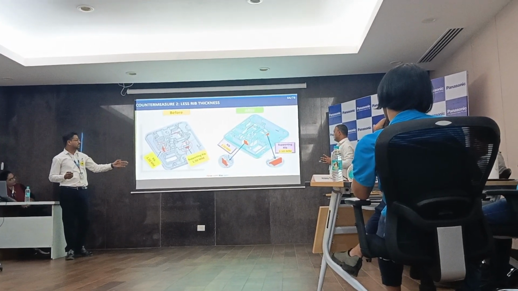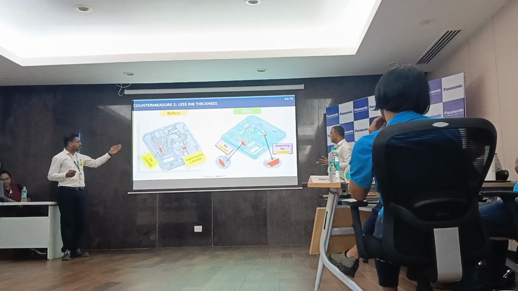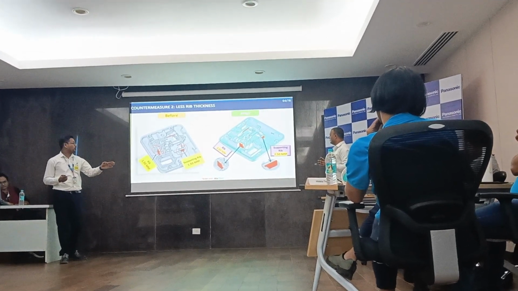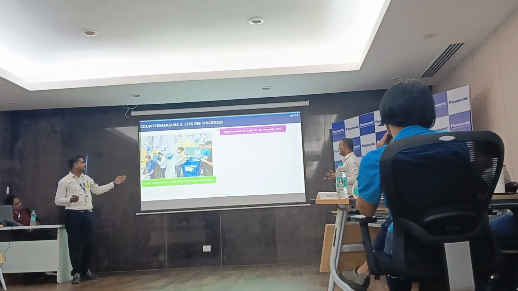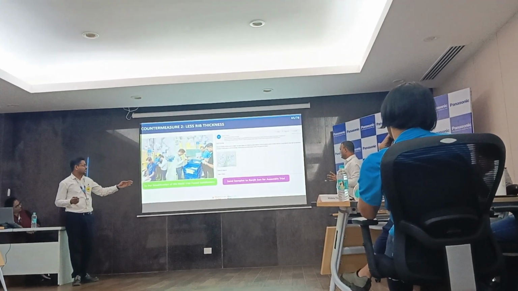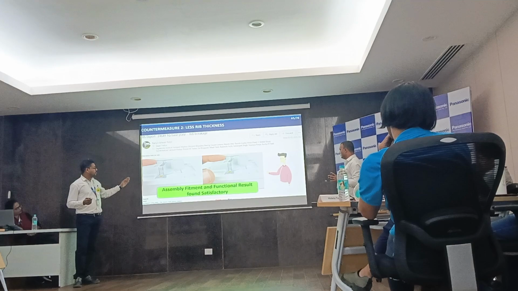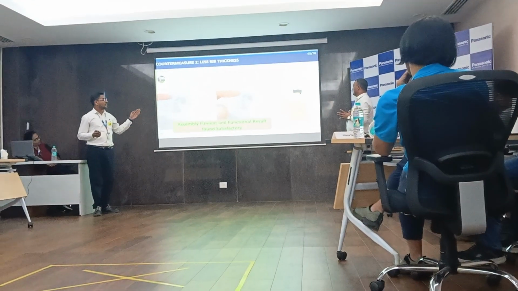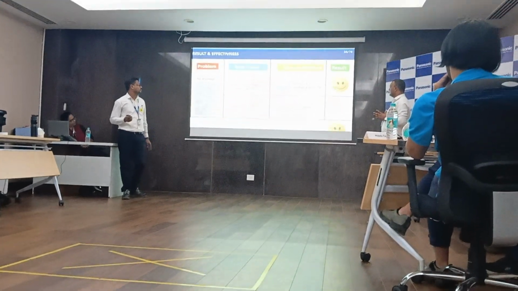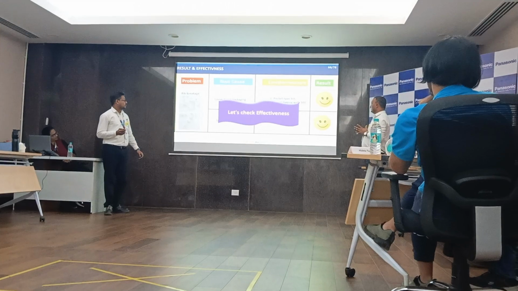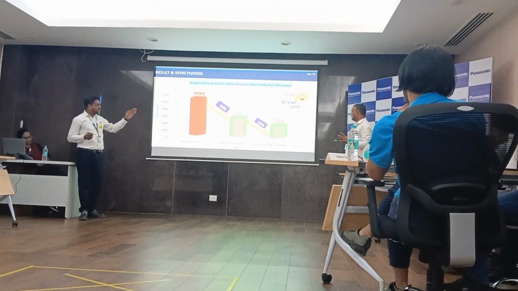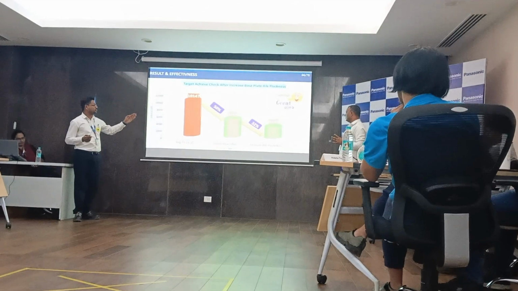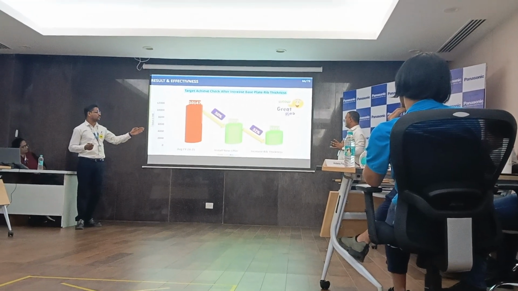After modification in the mold, the lift thickness is increased by 1 mm. Now it's at 2.50. After that, we took a trial in compression molding of the modified mold and found the trial satisfactory. And we also received good feedback from the assembly section on the fitment issue. Let's check the effectiveness. We reduced our defect by 32%, from 5073 to 3247, after increasing the lift thickness in the mold.